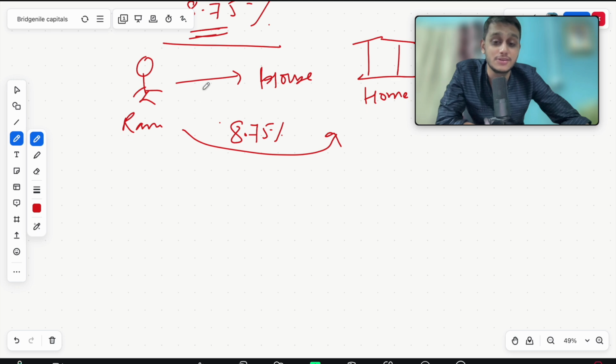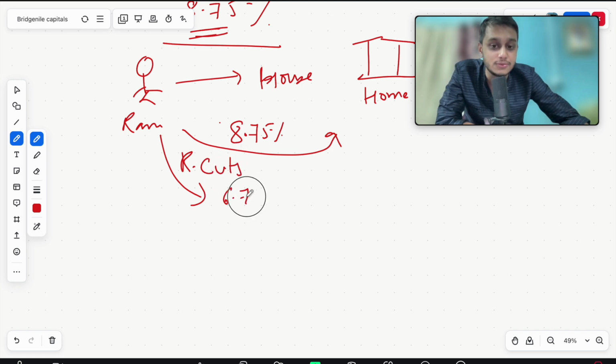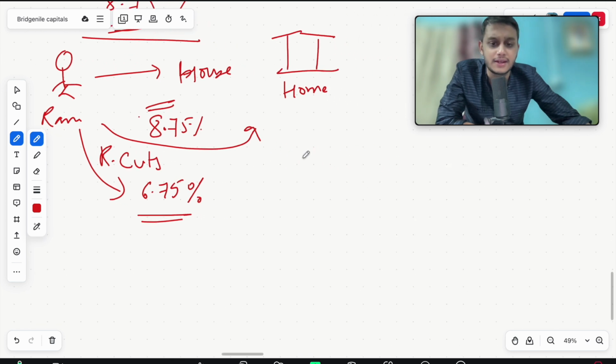Banks are ready to give because they are charging a higher amount. Now the moment they charge this amount of loan, and due to repo rate cuts, the macro factor can be repo rate cuts, which might bring the repo rate to 6.75% or lower. अब जिसने यहाँ पर खरीदा उसने बहुत कम लोन दिया इंटरेस्ट, और जिसने यहाँ पर खरीदा उसने बहुत ज़्यादा लोन दे दिया. Depends. Anyone who is taking a loan, there are multiple factors that can put a person in hazardous, dangerous positions.